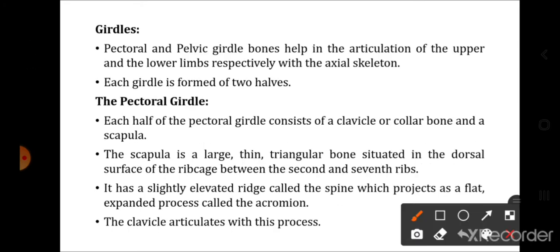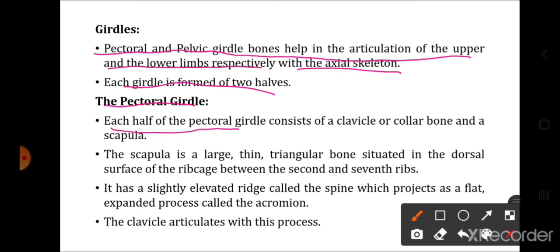Now girdles. Pectoral and pelvic girdle help in the articulation of the upper and lower limbs respectively with the axial skeleton. So the upper limb is basically joined with the pectoral girdle, and which helps in the articulation of the axial skeleton with the appendicular skeleton. Appendicular skeleton is connected with the axial skeleton with the help of the girdles. Now both the girdles are formed of 2 halves, that is on the right side as well as the left side. So first of all the pectoral girdle.